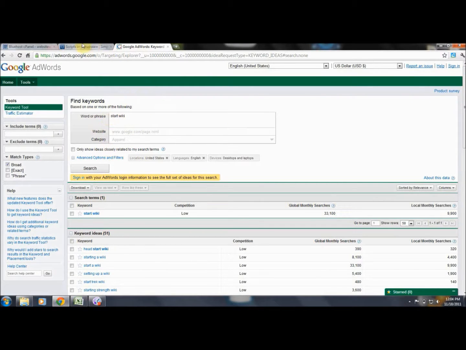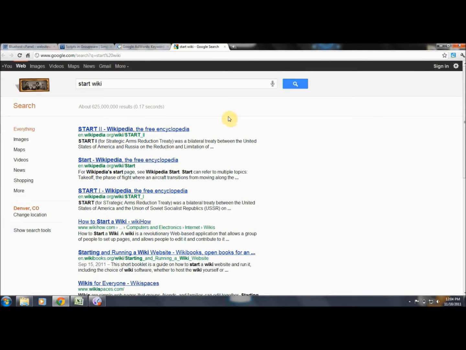Just so you don't think I'm making it up, we're going to go to the search. Right here, Wikipedia shows you how to do it. On WikiHow anyway, Wikipedia is the number one most searched term in your business research process, folks. Wikipedia is going to be the number one site by whatever keyword, most of the time. But for how to start a wiki, there's a lot of information on how to do that. We just wanted to make you aware of that. We weren't just making that up.